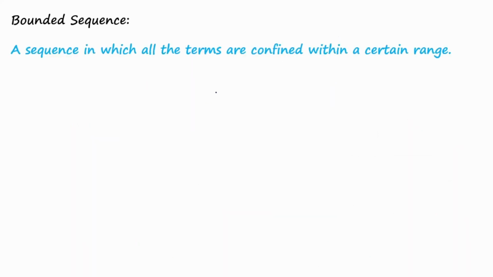Okay, in summary, we have learned that a sequence is bounded above whenever a sub n is always less than or equal to some number which we call m. And also we have learned that a sequence is bounded below when all terms of a sequence are greater than or equal to some number which we call n.